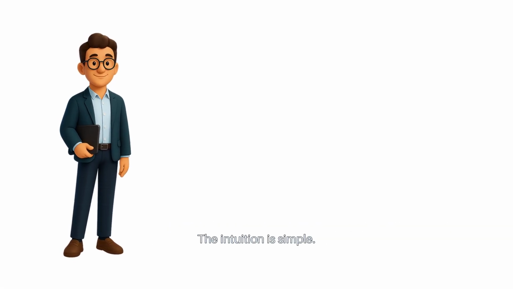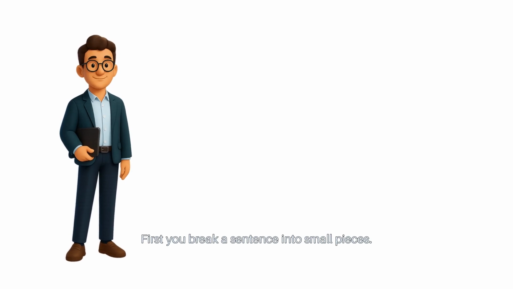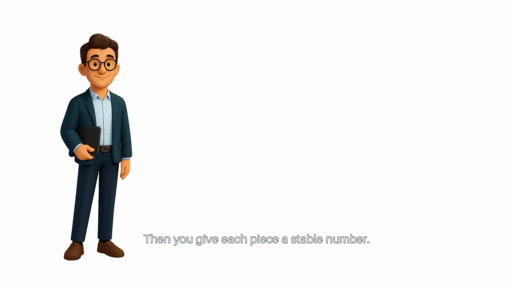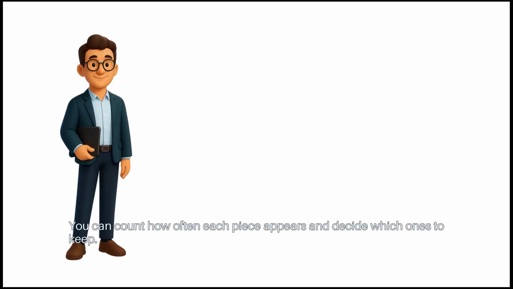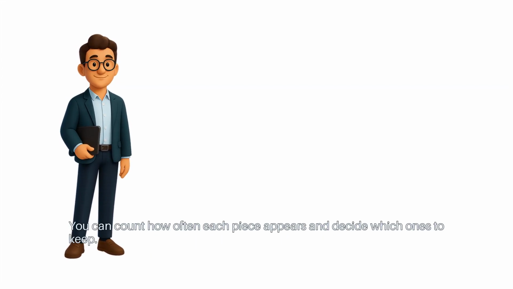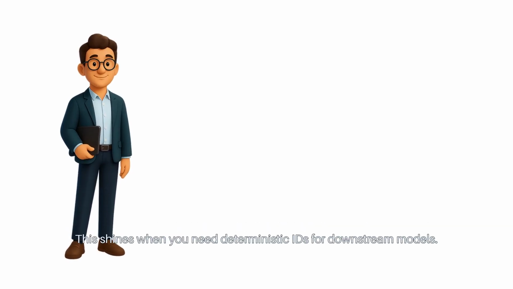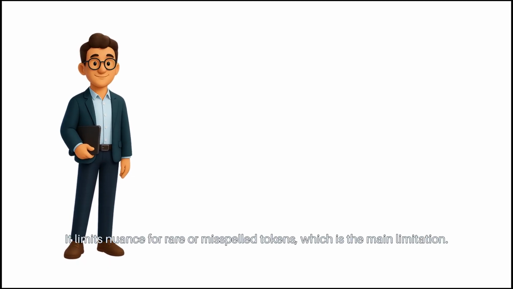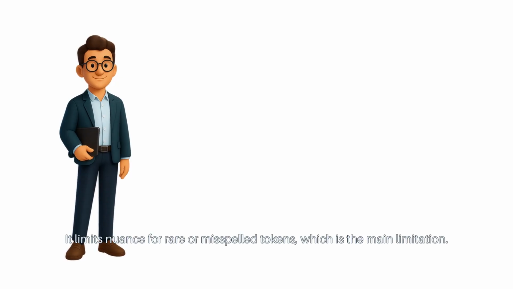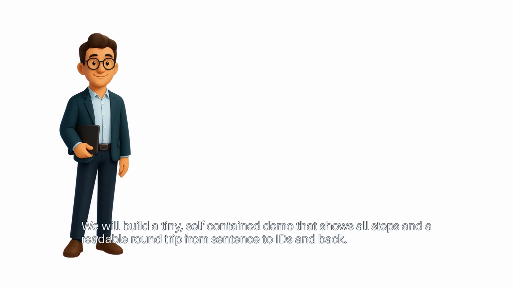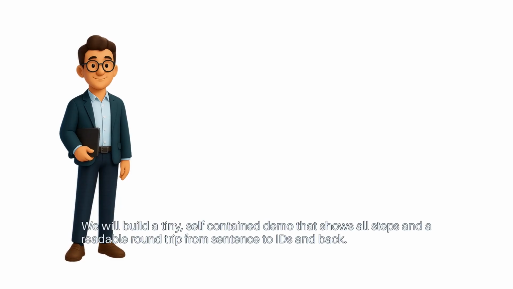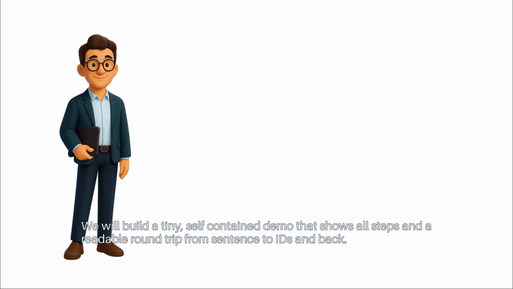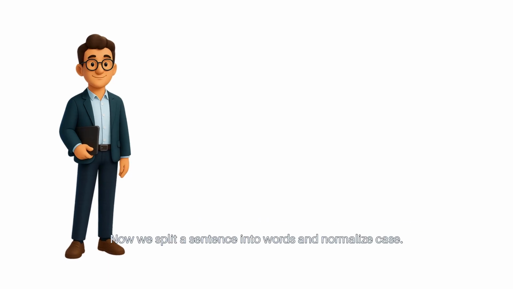The intuition is simple. First, you break a sentence into small pieces. Then you give each piece a stable number. You can count how often each piece appears and decide which ones to keep. This shines when you need deterministic IDs for downstream models. It limits nuance for rare or misspelled tokens, which is the main limitation. We will build a tiny, self-contained demo that shows all steps and a readable round trip from sentence to IDs and back. Now we split a sentence into words and normalize case.